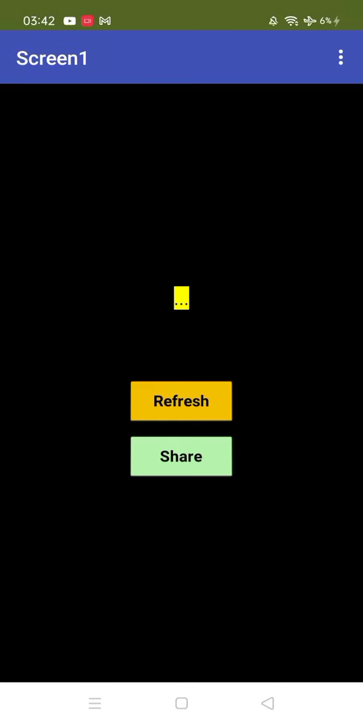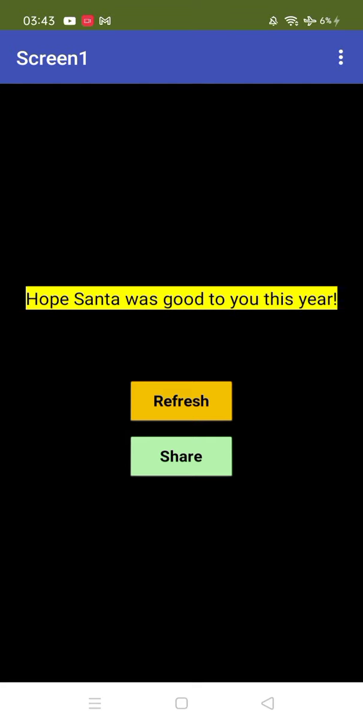So we all know that we have Christmas and New Year. What you can do here is share these on WhatsApp with your friends. You just need to click on the share button.